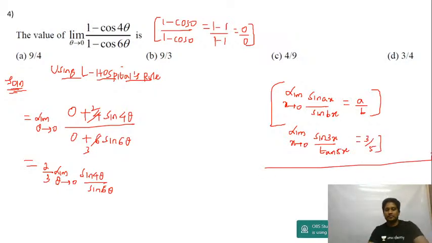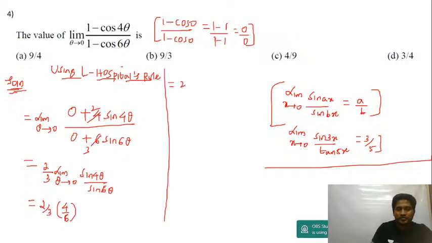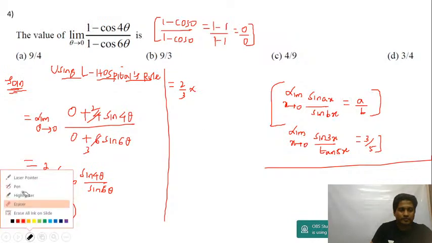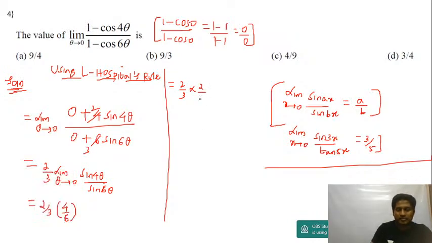So this is sin 4 theta by sin 6 theta. Directly you can write this as 4 upon 6, which is 2 upon 3. You multiply, you get this as 4 upon 9. So the answer is option C.